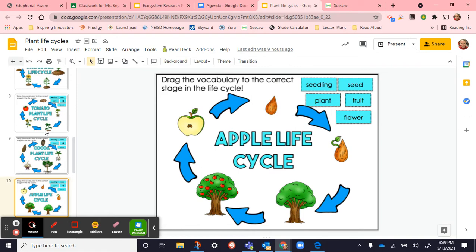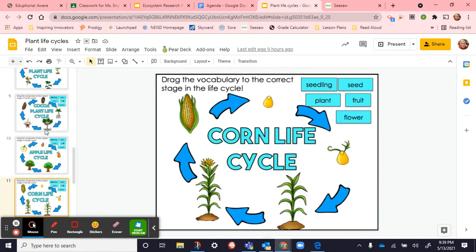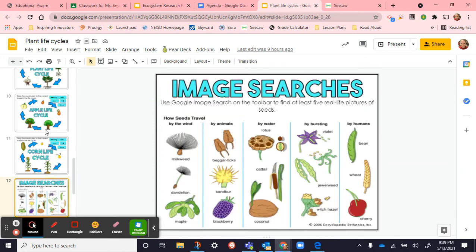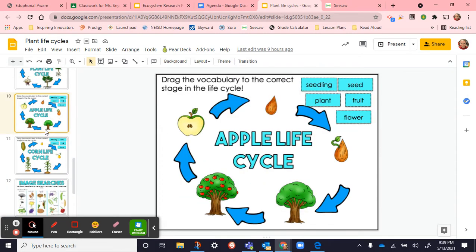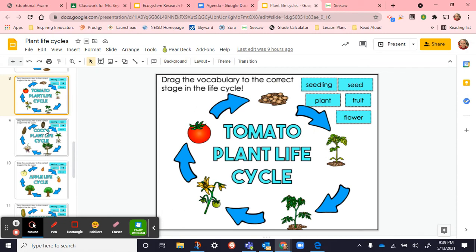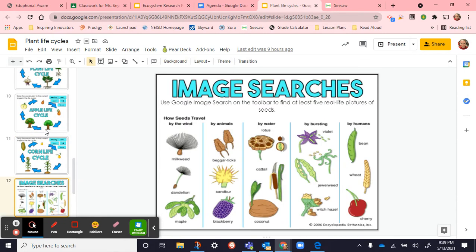What's the seedling? What's the plant? Where's the flower? And so on. And then tomorrow, on Friday, we're going to talk about, now that you labeled them, what do all these plants have in common? So we'll talk about that tomorrow.